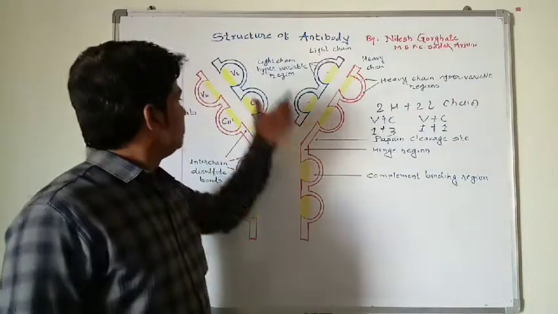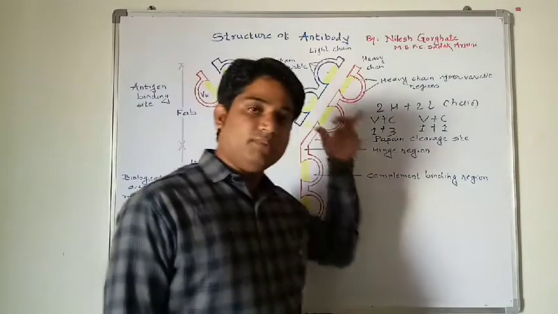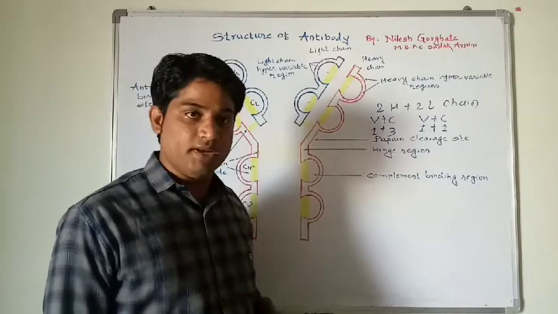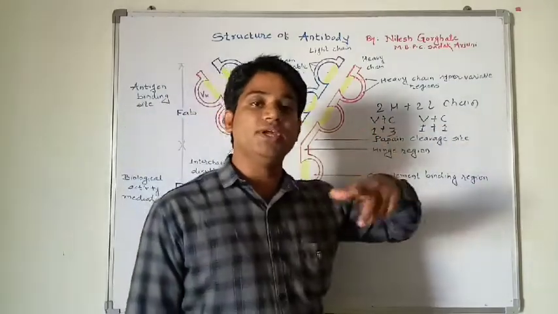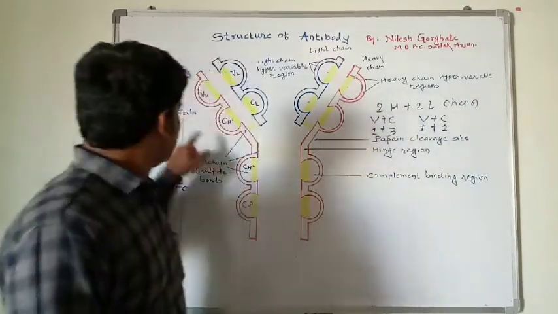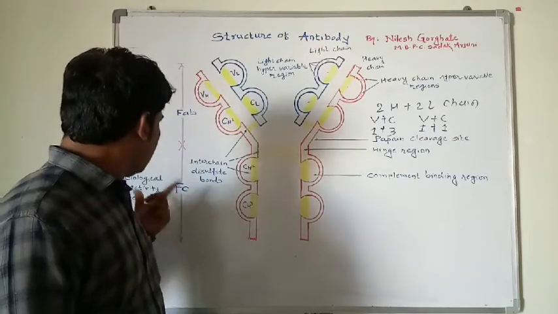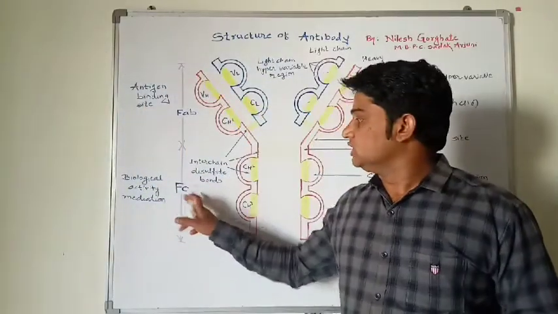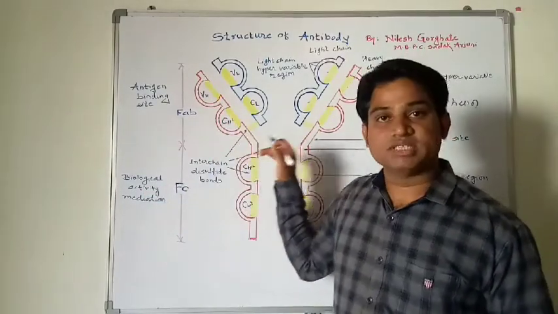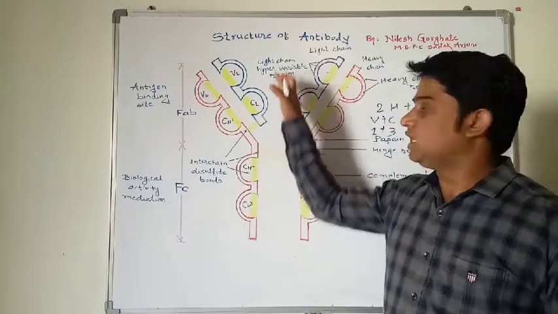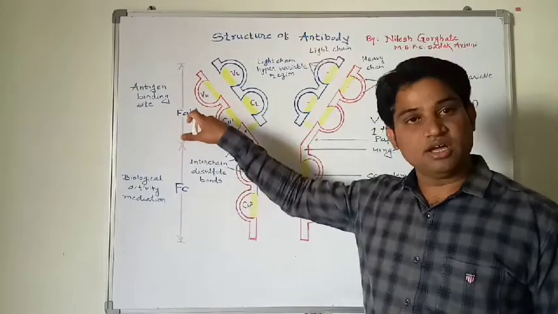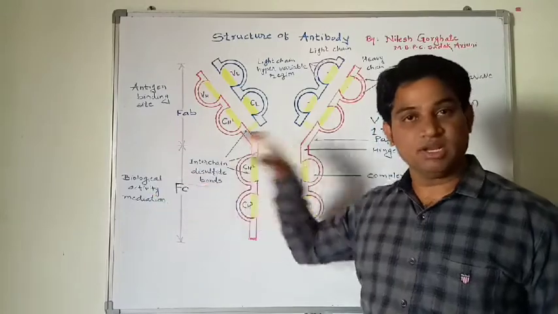The structure of the antibody is divided into two parts. When this antibody is cleaved using the enzyme papain, it generates two fragments. The first fragment is called the antigen binding fragment, or Fab. The second is the Fc, the crystallizable fragment, which is responsible for biological activity or mediation.